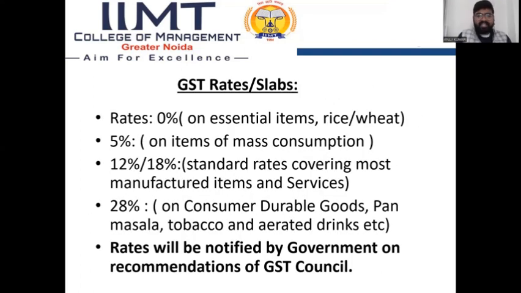Further is GST rate slabs. There are 5 slabs under the GST, that is 0%, called nil rated, 5%, 12%, 18%, and 28%. 0% is on essential items like rice and wheat, 5% on items of mass consumption like sugar, 12 to 18% is the standard rate covering most manufacturing unit items and services or the medicines for human consumption, and 28% on consumer durable goods, pan masala, tobacco, aerated drinks like Coke, Pepsi, and other luxurious goods like cars, mobiles, and hand gadgets, electronic gadgets, etc.